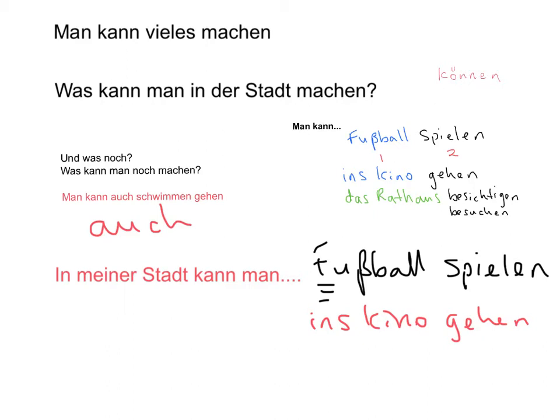Or man kann Freunde im Café treffen. Okay, treffen, as you'll see on page 88, means to meet. So you can meet your friends. Im Café, in the café. So man kann Freunde im Café treffen. You can eat. You won't eat your friends. You will meet your friends.